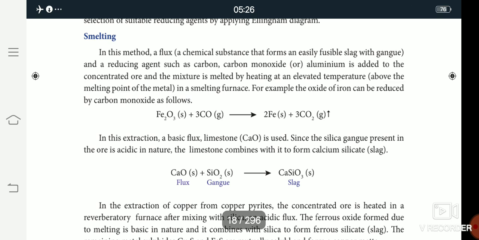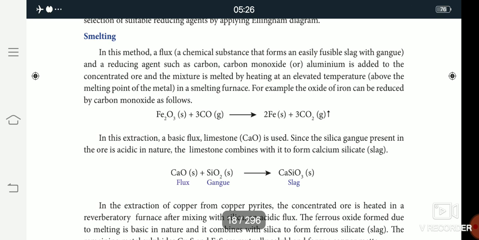Then what is blister copper? The metallic copper is solidified and it has a blistered appearance due to the evaporation of sulfur dioxide gas. So the copper formed in this process is called blister copper.